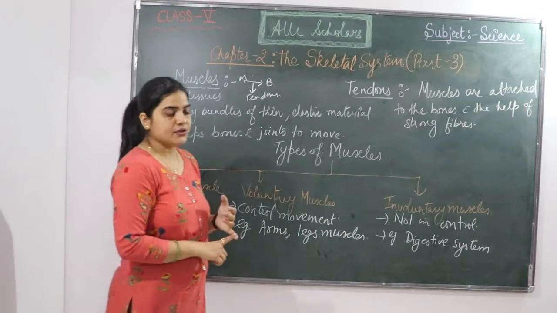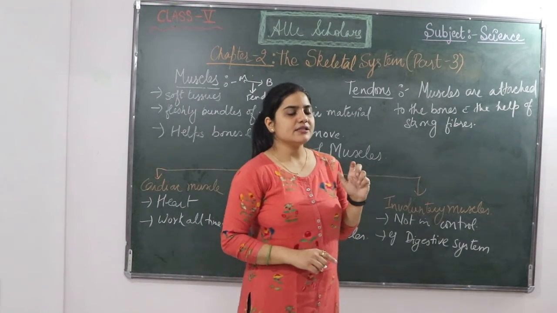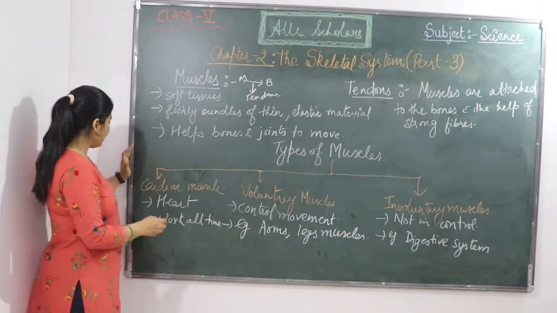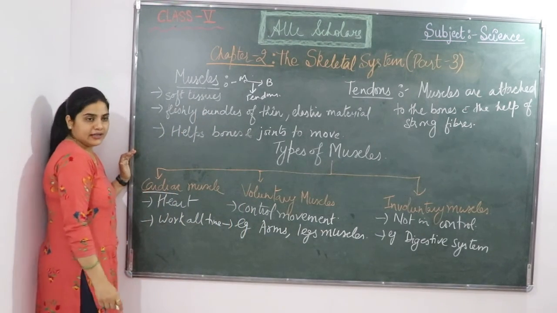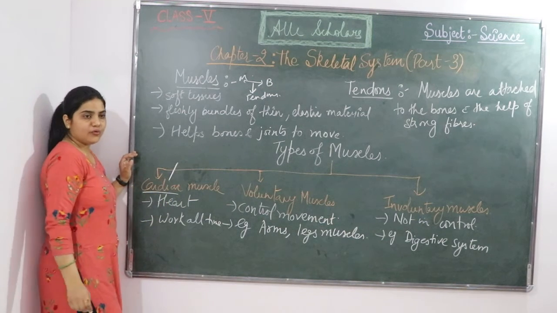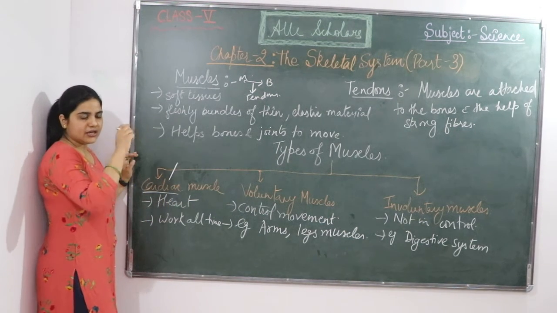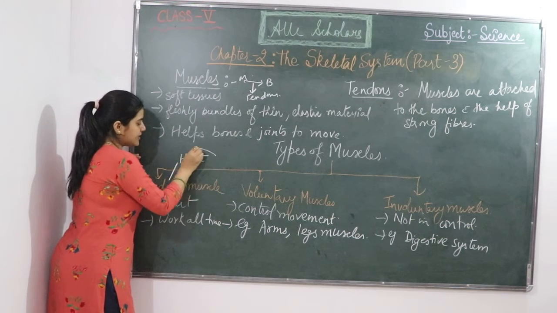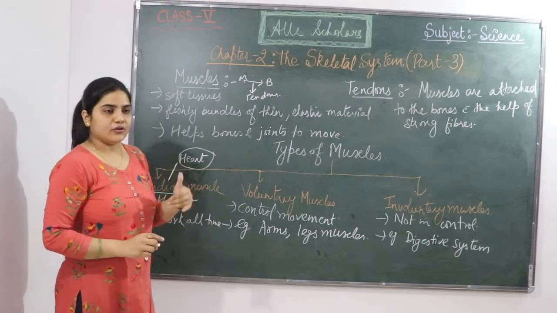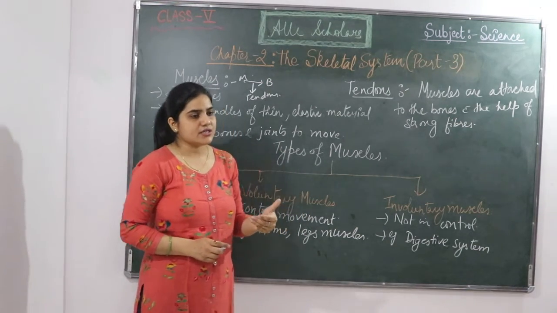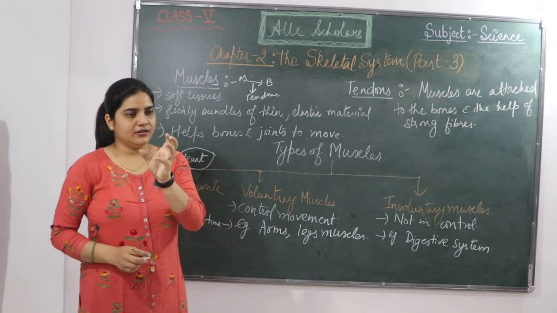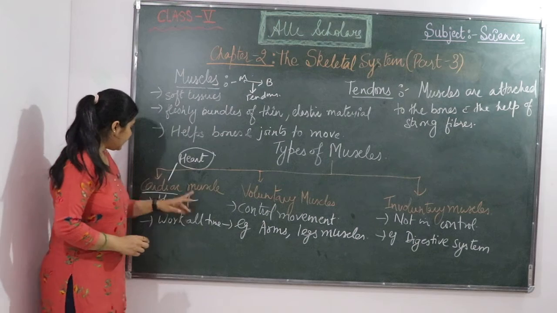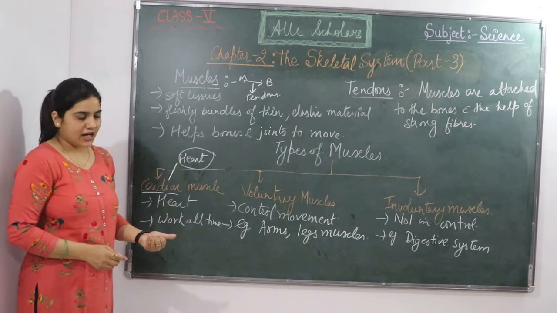Now the types of muscles. Muscles are of 3 types: voluntary muscles, involuntary muscles, and cardiac muscles. The first thing we will see is the cardiac muscles. The word cardiac: if you find the word card anywhere, like cardiologist, cardiac, card means something related to the heart. A doctor of the heart is called a cardiologist. So the cardiac muscle is the one that is present in our heart.